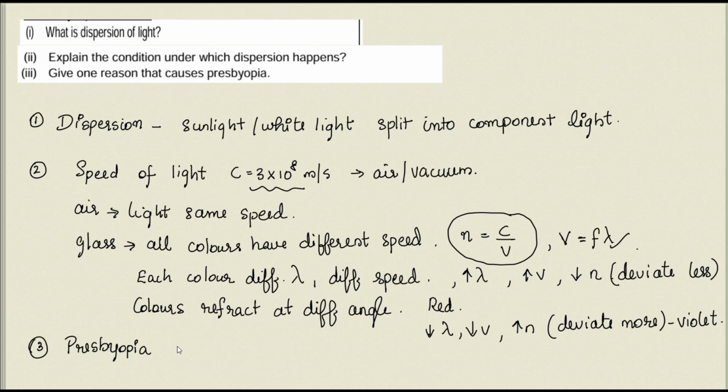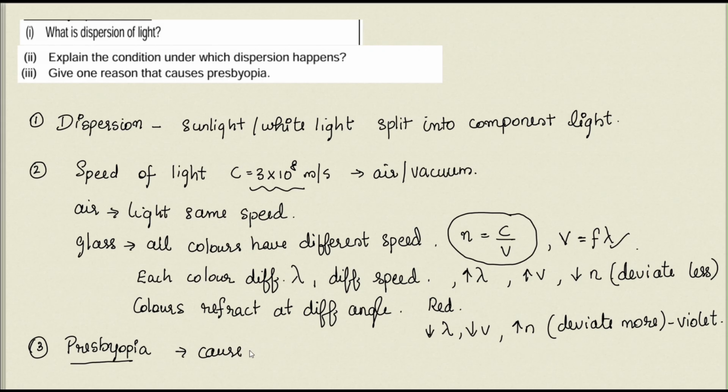So there you have to use a bifocal lens, a lens which has both concave and convex lens, so that both types of objects, distant objects and nearby objects, can be observed. Yes. Now what is the cause for presbyopia?